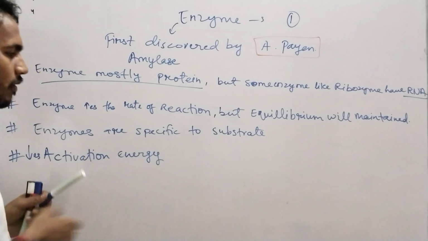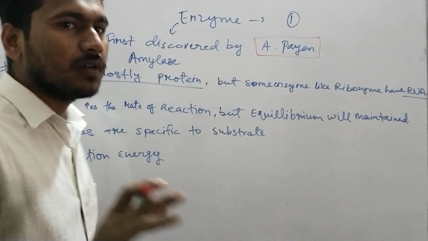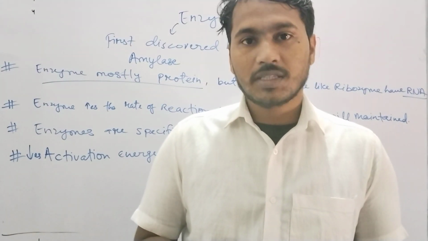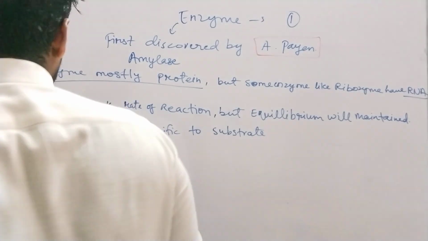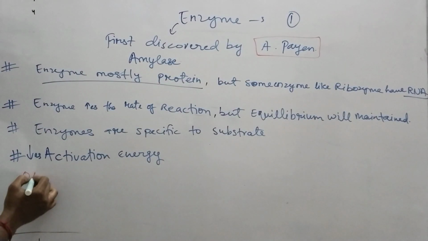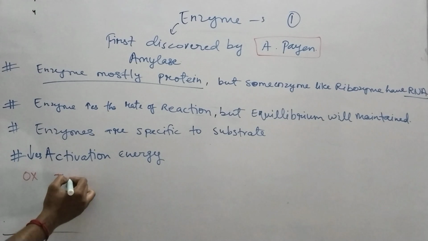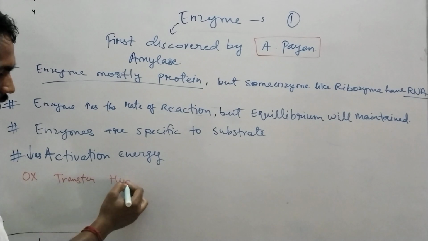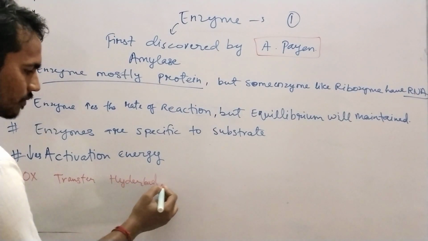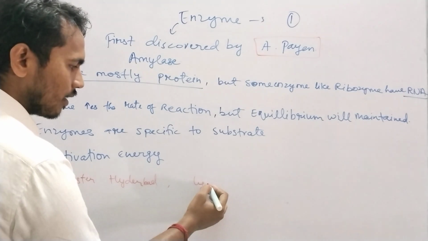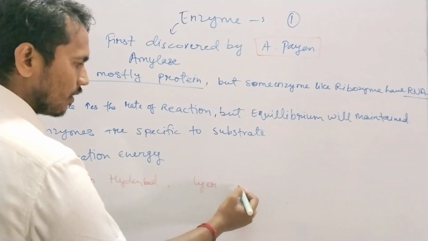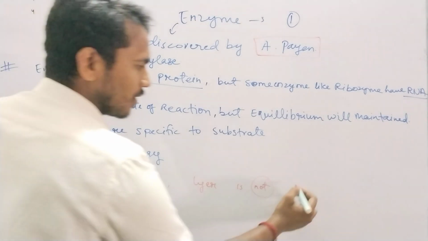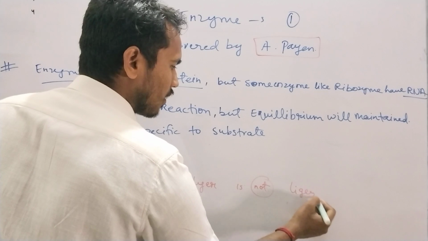Now we'll see that enzymes are classified into 6 classes. Before going to the 6 classes, I will tell you the trick. The trick is: Ox transfer to Hyderabad, but liar is not liger or lion, you can say.